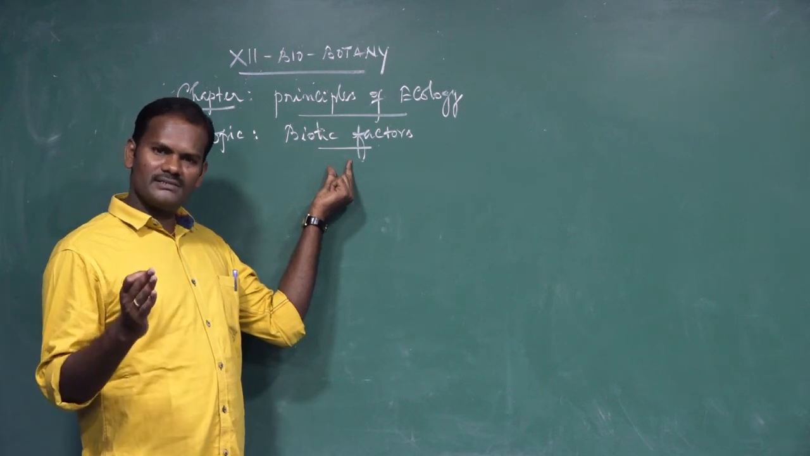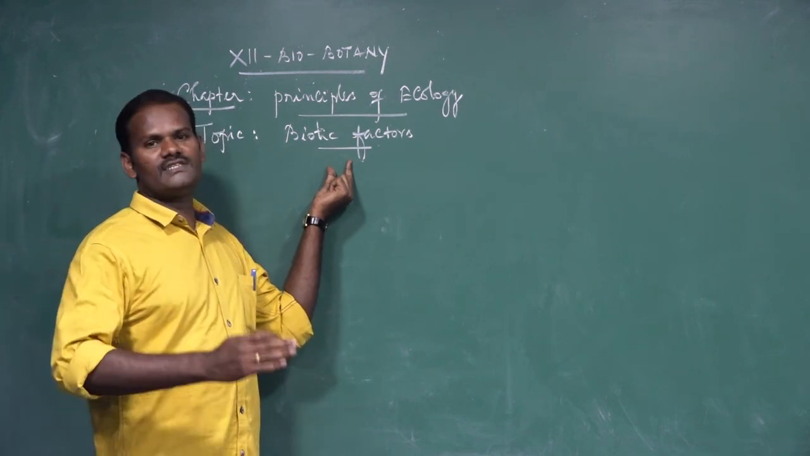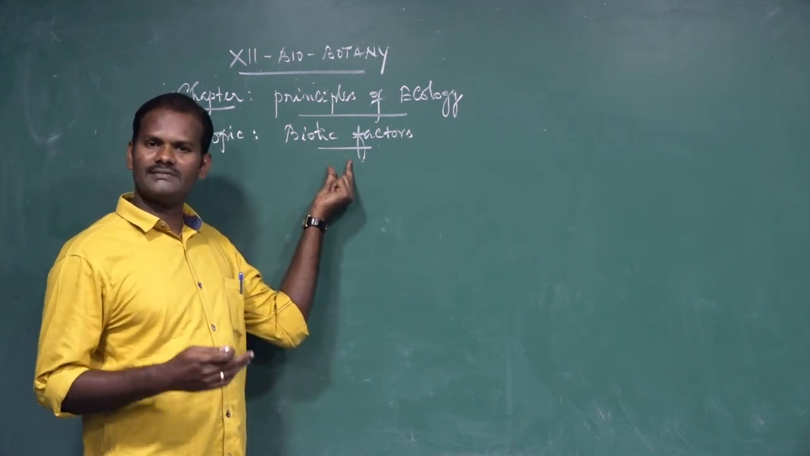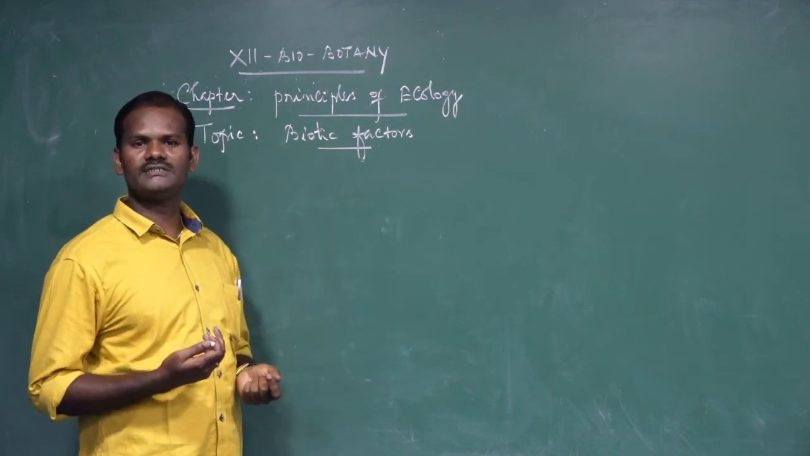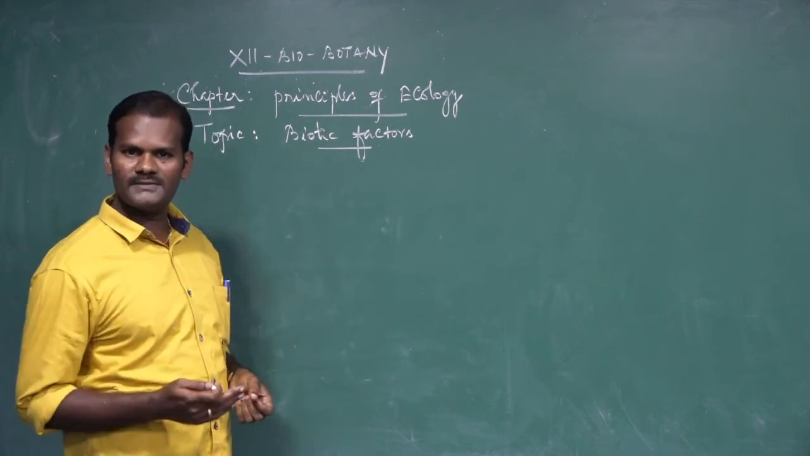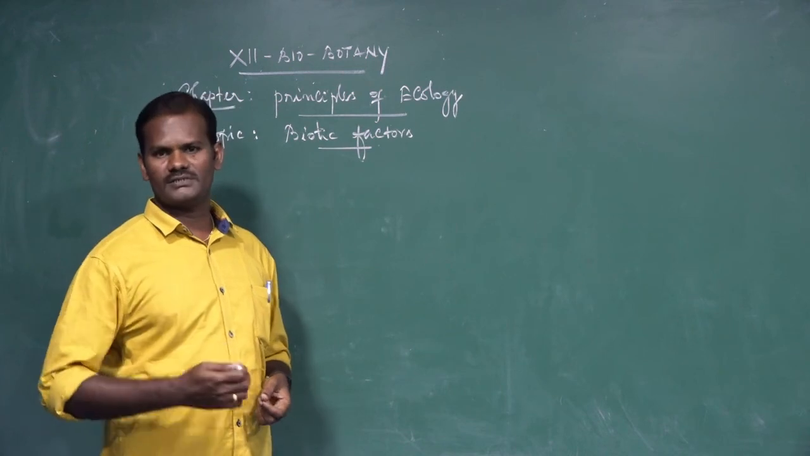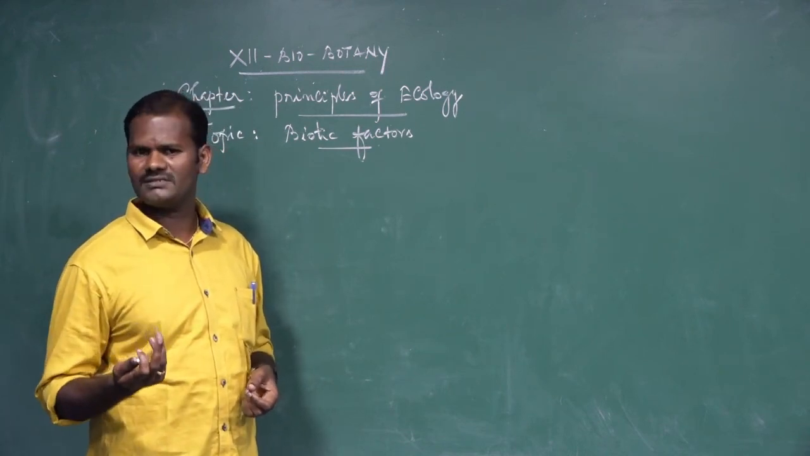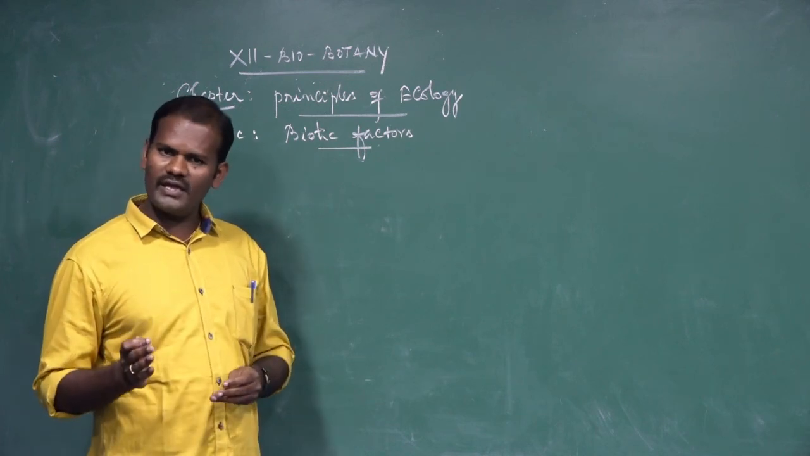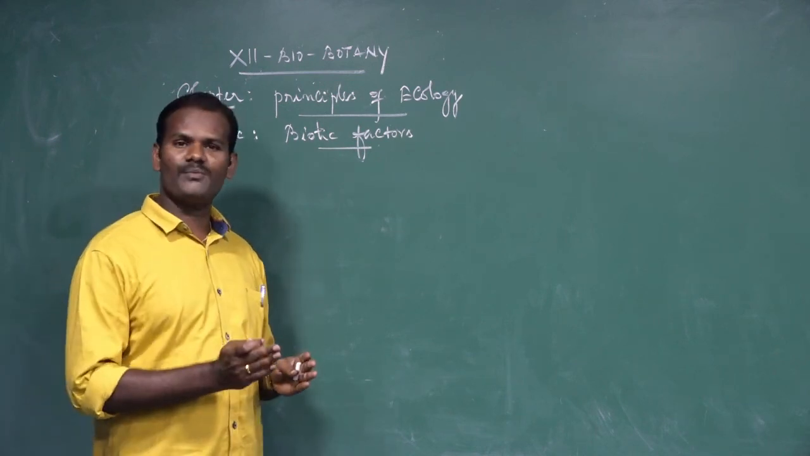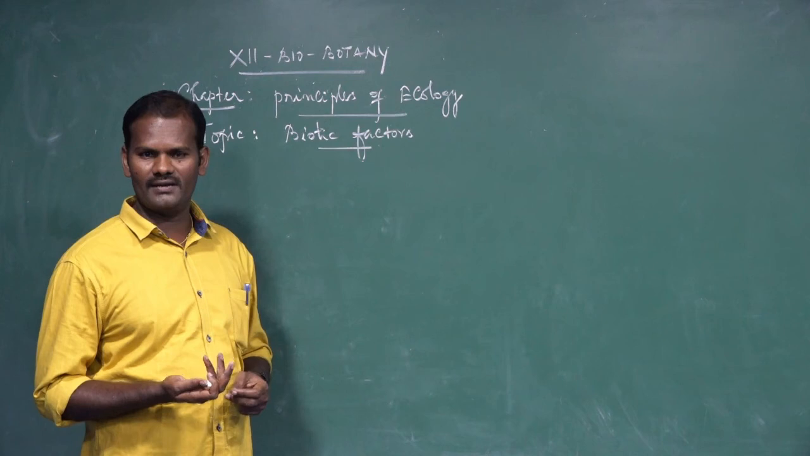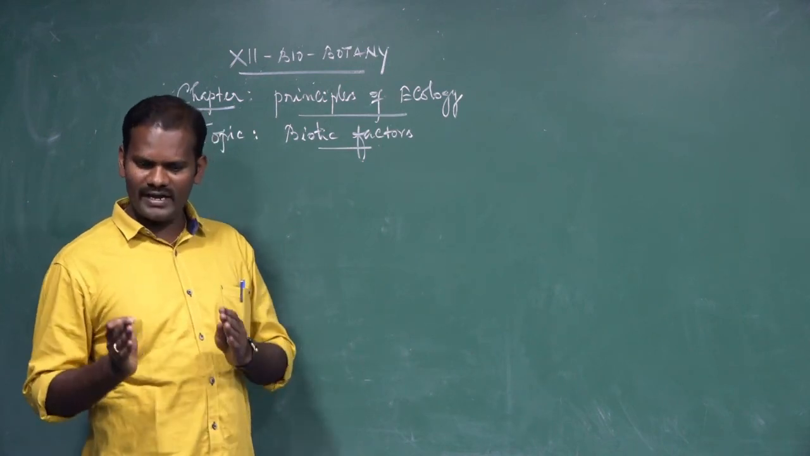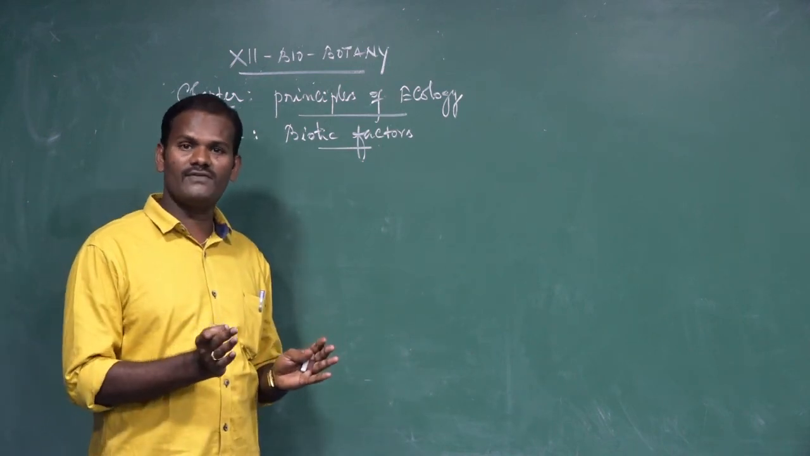The animals are always associated with plants for the purpose of food material. As we already know, plants are called producers and animals are called consumers. They are heterotrophs. We are all heterotrophs. We are not able to synthesize our own food material. That is why all animals always depend upon the plants for food material, and that is the reason why the animals are always associated with the plants.